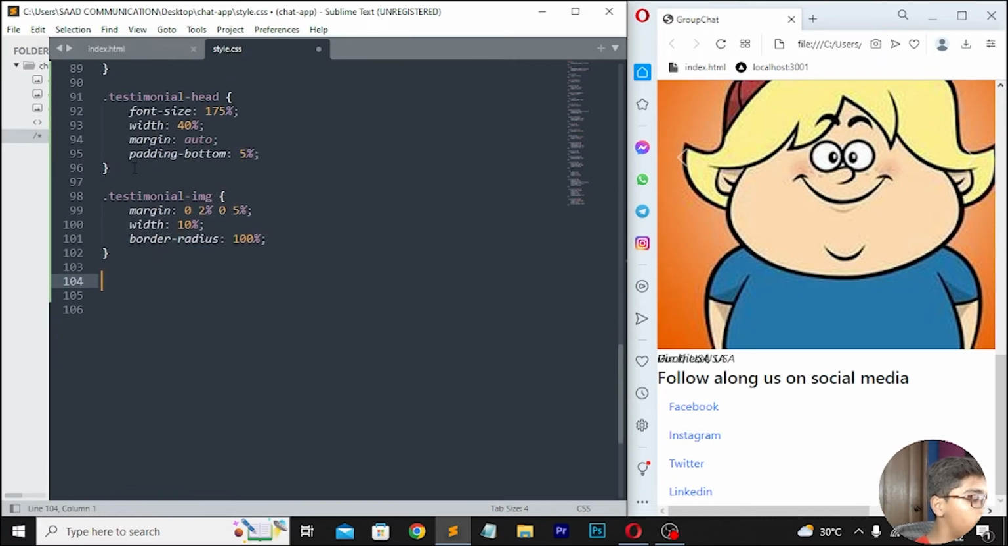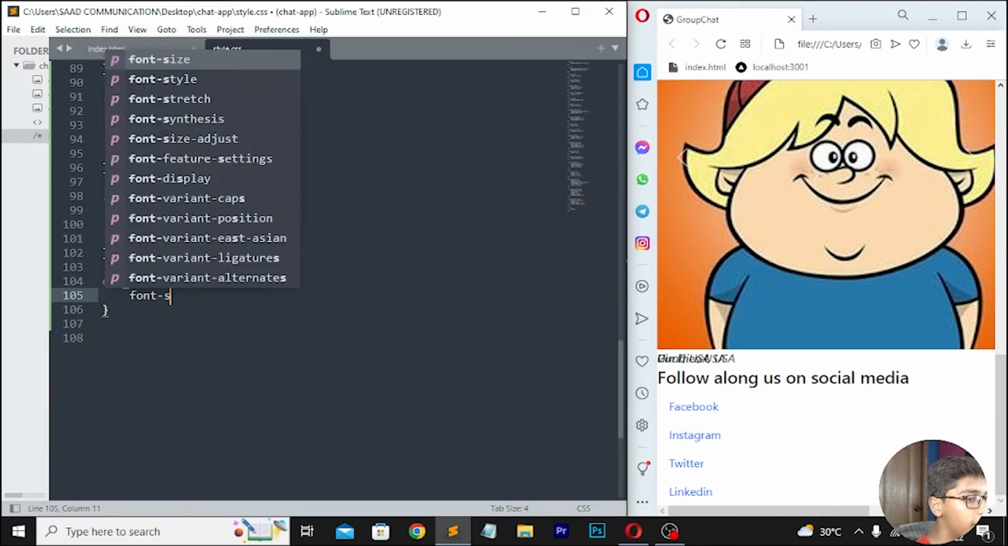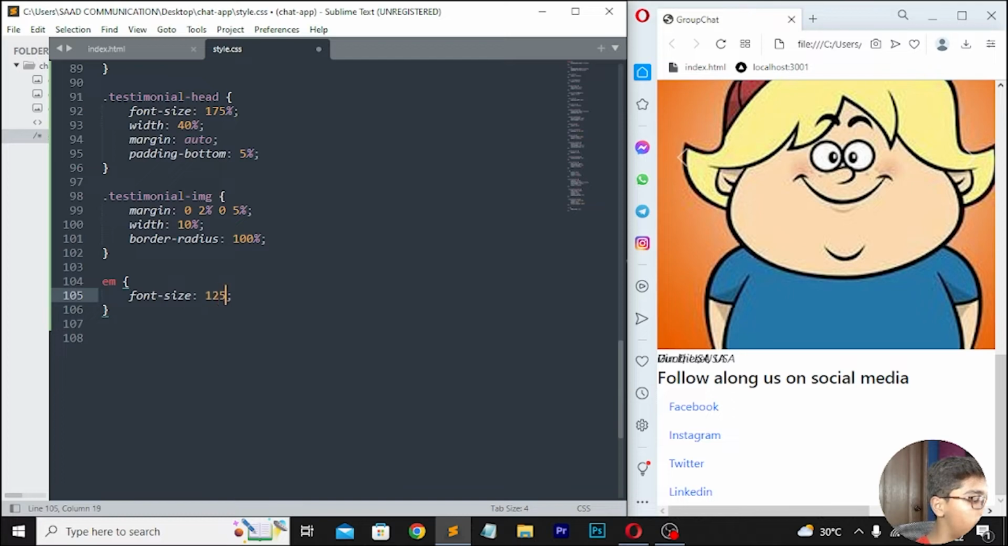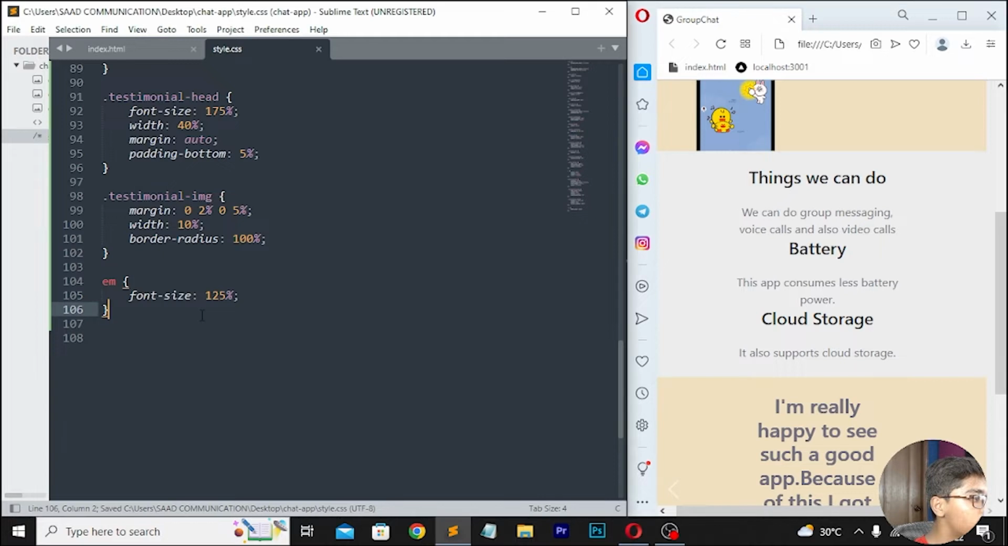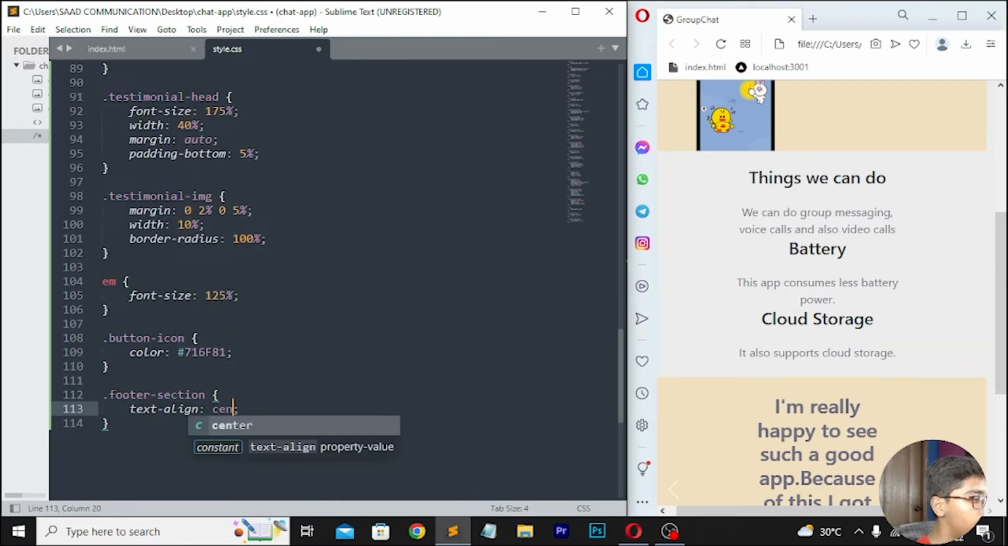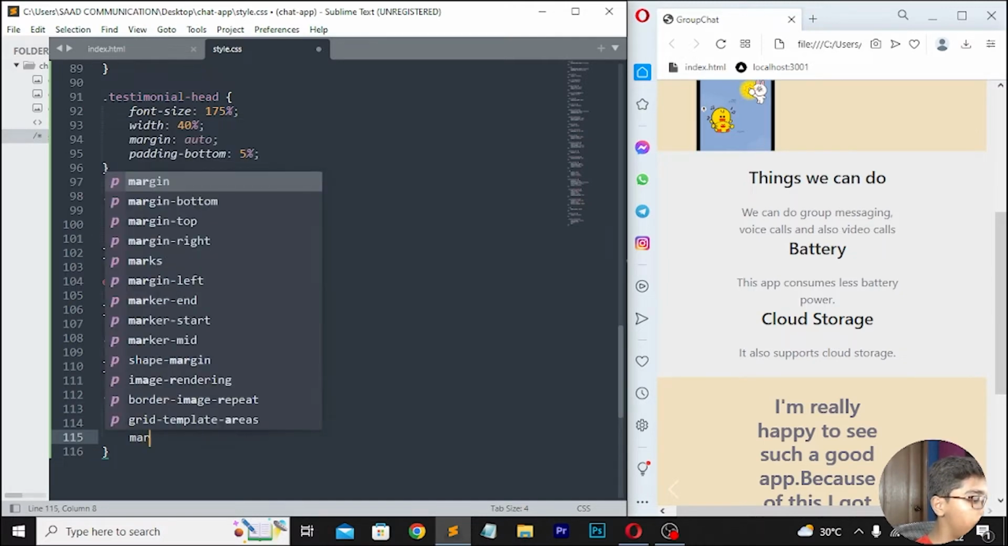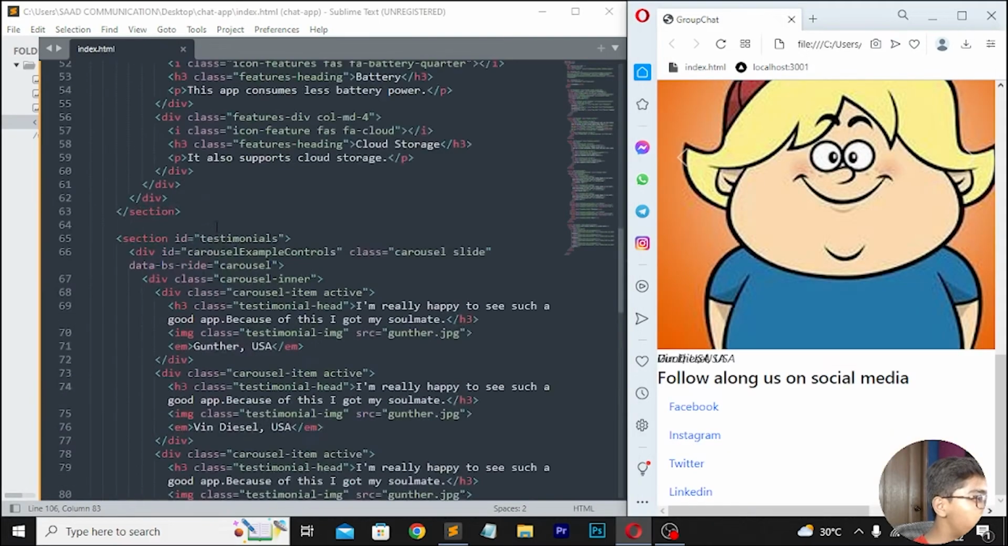Move down here again, then I will be writing em font size, which should be 125%. Now save this, then reload. So you can see it is now styling here. Now when you've done that, you have to write button-icon. Here I'll be writing color, then write 716581. Move down, right here .footer-section, then here I'll be writing text align center, then right here margin, which should be 5%. Here I'll be writing margin bottom, which should, that will be moving at the top.